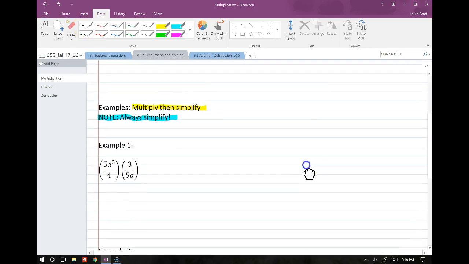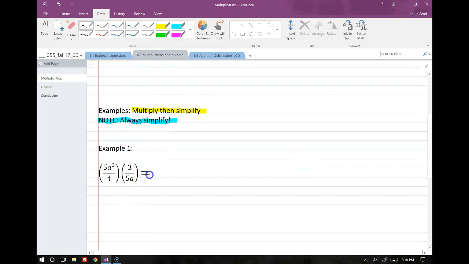All right. So for this guy, we use our rule of multiplication, which says we multiply straight across. So this is 3 times 5a cubed over 4 times 5a. The 5's will cancel. One of the a's will cancel. And the 3 and the 4 looks like those remain. So we'll have 3/4 a squared.